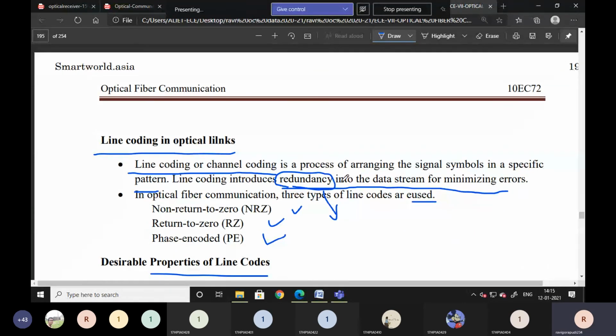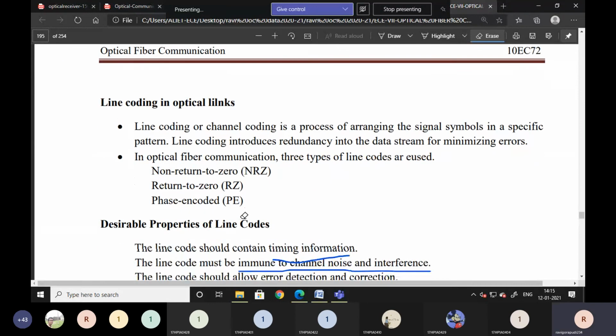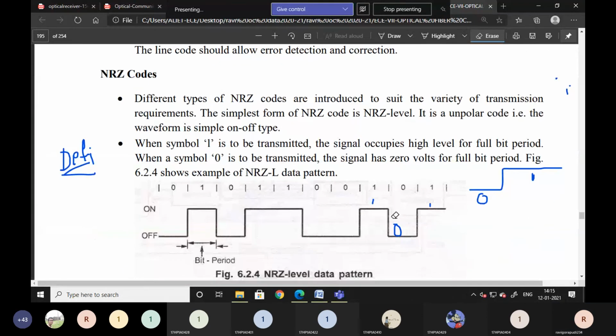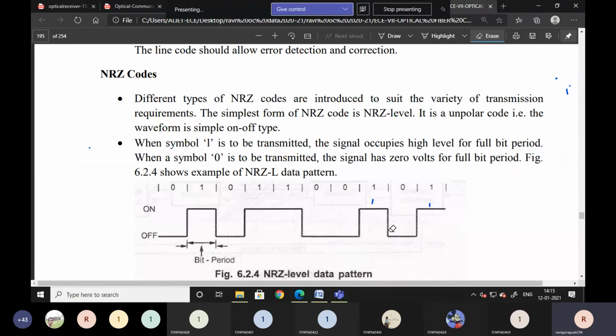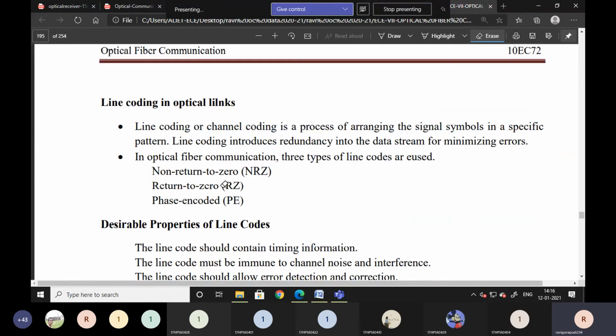Line coding in optical links. The next concept. The previous class was that one. Okay, line coding.